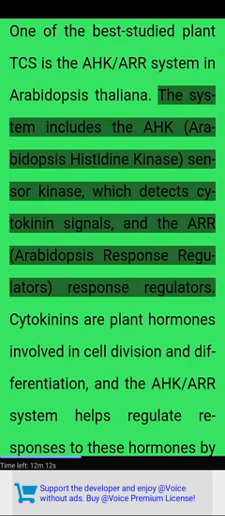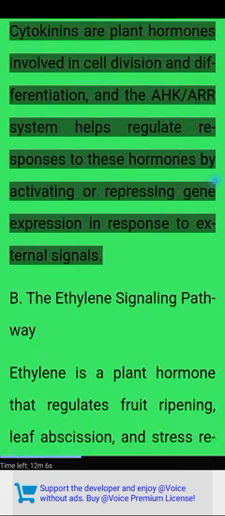The system includes the AHK, Arabidopsis histidine kinase, sensor kinase, which detects cytokinin signals, and the ARR, Arabidopsis response regulators. Cytokinins are plant hormones involved in cell division and differentiation, and the AHK-ARR system helps regulate responses to these hormones by activating or repressing gene expression in response to external signals.